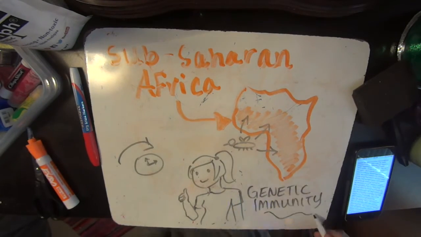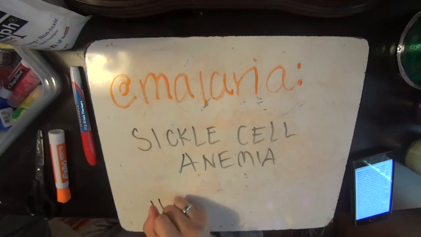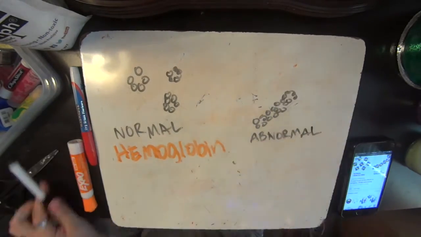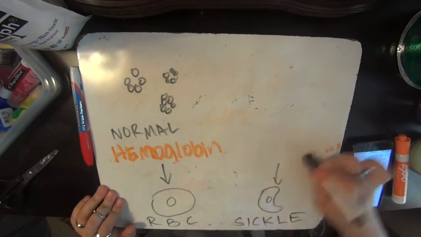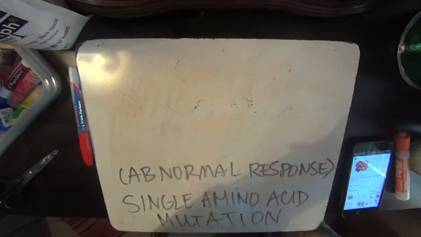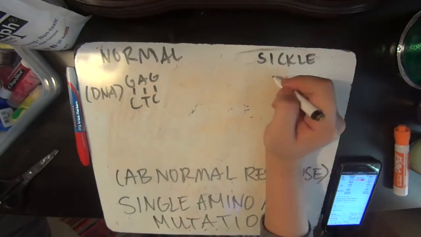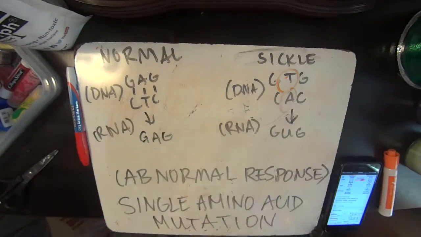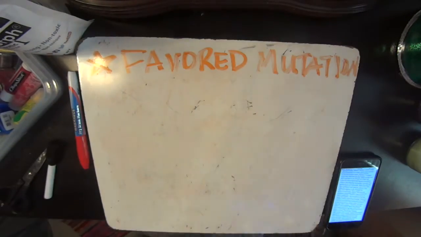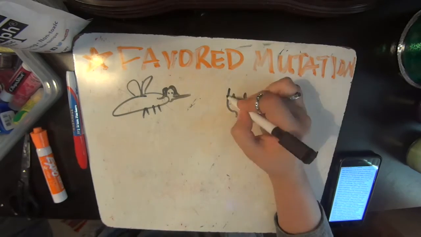Sickle cell anemia is an inheritable trait where the hemoglobin and red blood cells are abnormally shaped, making a sickle shape. This is because of a single amino acid mutation in the hemoglobin gene, making this an abnormal response due to it being a mutation that happened to be favored. When people who have the heterozygous gene for sickle cell anemia are exposed to the malaria parasite by getting bit by a female Anopheles mosquito, they have a protective advantage.